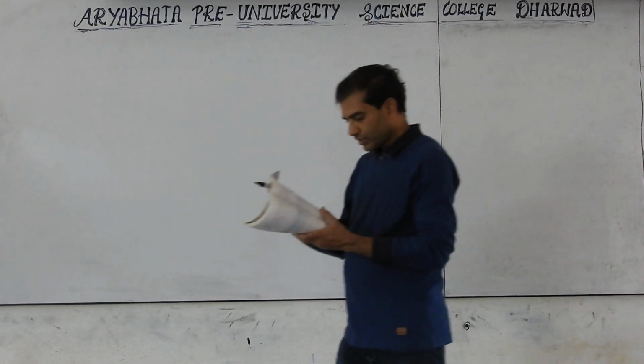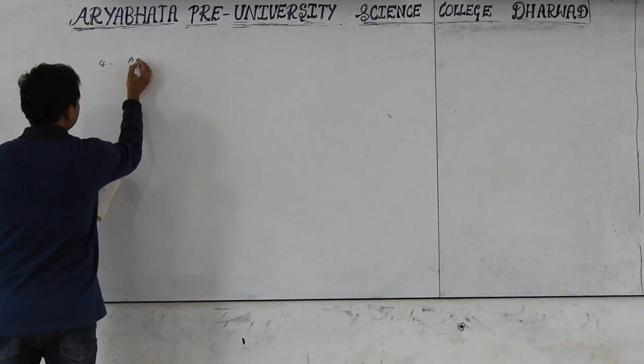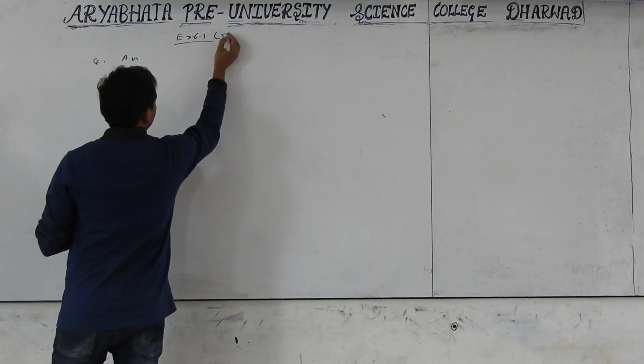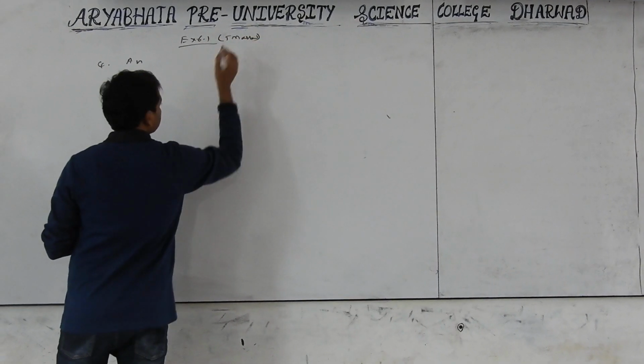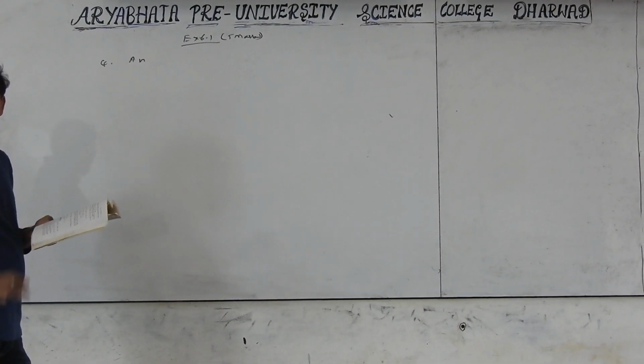Question number 4. This is exercise 6.1. The weightage of this topic is 5 marks. They will ask one question from this topic, from this exercise only.